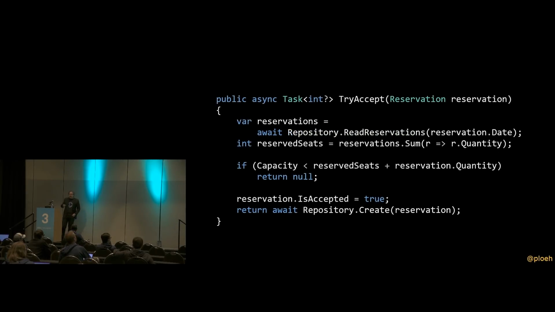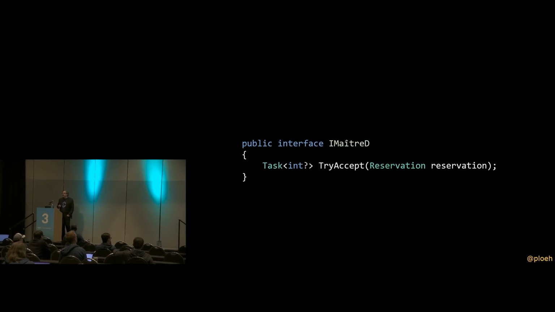So going back to the TryAccept method, which is the one that consumes that repository interface, in order to make things work now, I have to add async and await keywords. It's not a big deal, it's just a few things that we have to add, so that's not so bad. I also have to change the return type to a task. And this means I also now have to change the return type of my interface definition in IMaitreD.